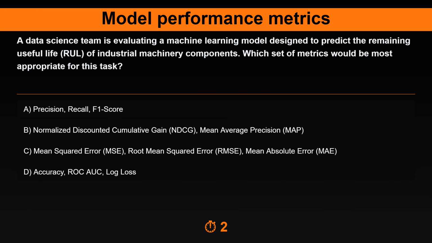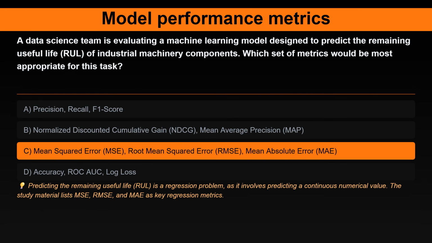The correct answer is mean squared error, MSE, root mean squared error, RMSE, mean absolute error, MAE. Here's the explanation. Predicting the remaining useful life, RUL, is a regression problem, as it involves predicting a continuous numerical value. The study material lists MSE, RMSE, and MAE as key regression metrics.